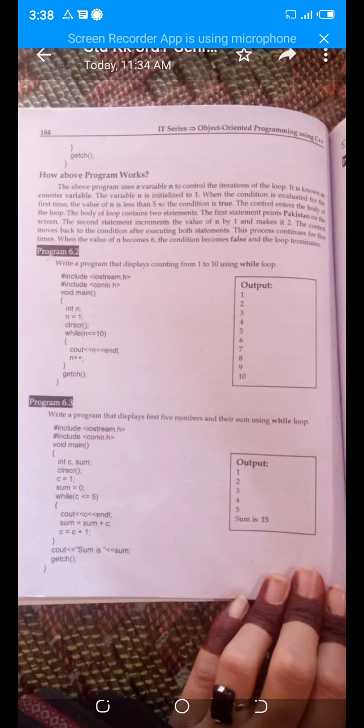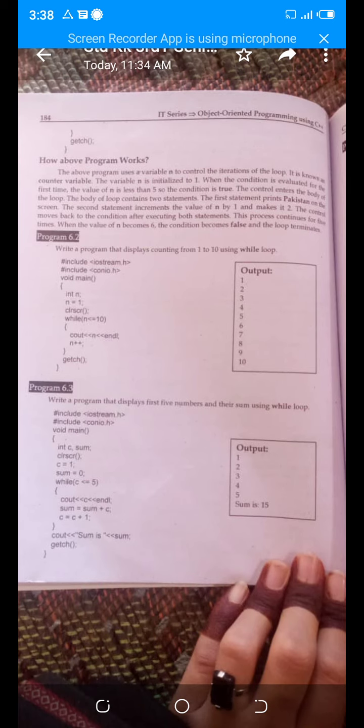You will start the while loop and give the terminating condition. When the value of C is less than or equal to 5, the condition will be true and the next statement will be executed and it will display the number on the screen. But whenever the incremented value is more than 5, the condition will be false and it will not display the result on the output screen. Whatever values are displayed on the output screen, they will add them. What were they? 1, 2, 3, 4 and 5. Now it will add all these values and the result will be 15. Now just look here in the cout statement, sum is. What is the sum? 15. Is it clear, girls?